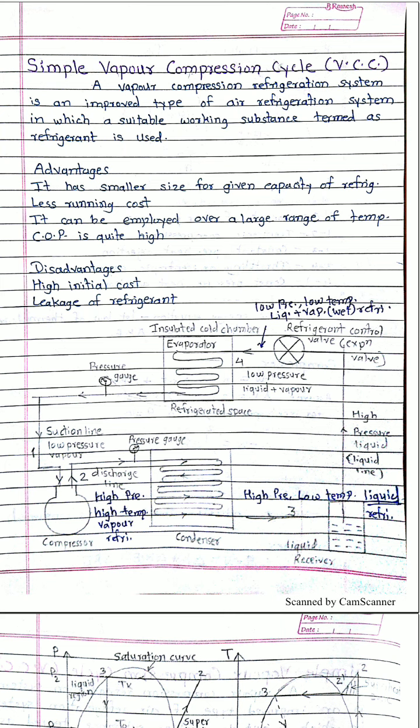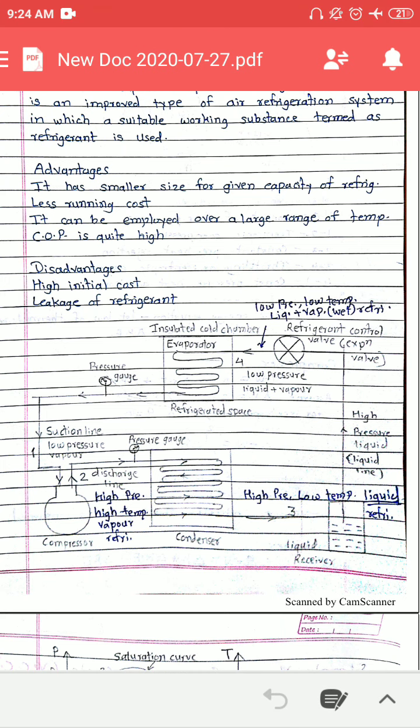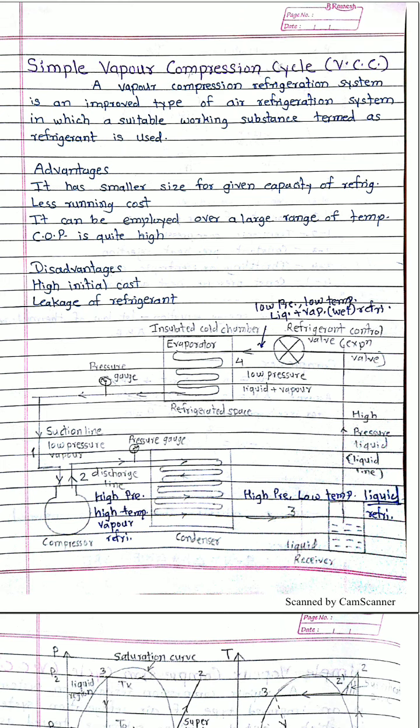If you are using a refrigerant, you can easily convert liquid refrigerant into vapor and vapor back into liquid. So due to the phase change process, the vapor compression refrigeration system is compact. It is not a bulky system.